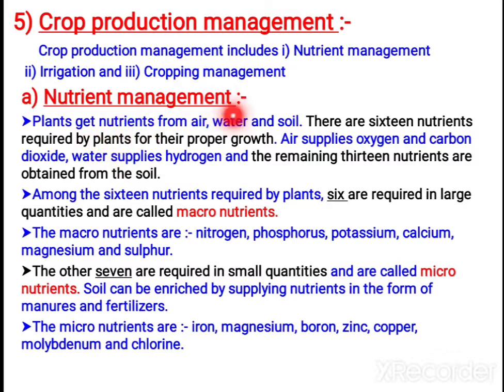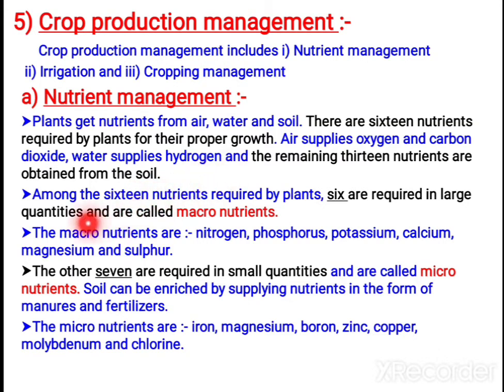So first let us study nutrient management. Actually, plants get their nutrients from air, water and soil. There are 16 nutrients required by the plants for proper growth. Air supplies oxygen and carbon dioxide, and water supplies hydrogen, and the remaining 13 nutrients are obtained from the soil.